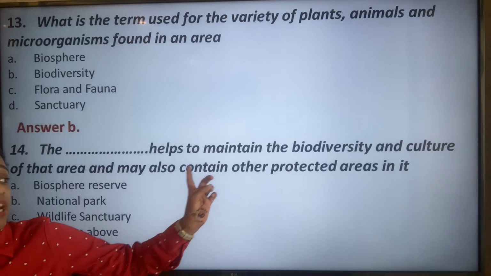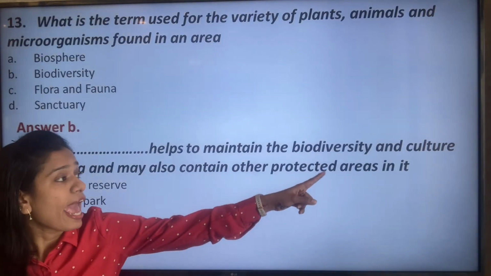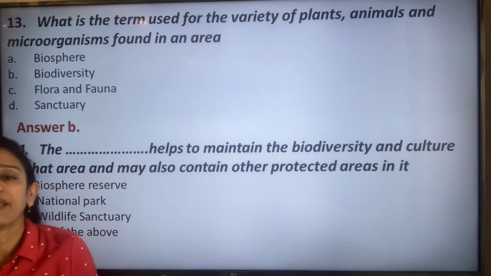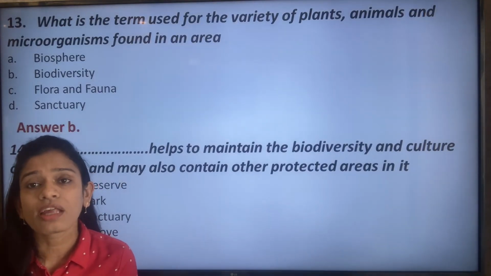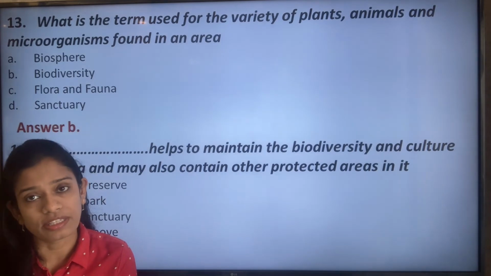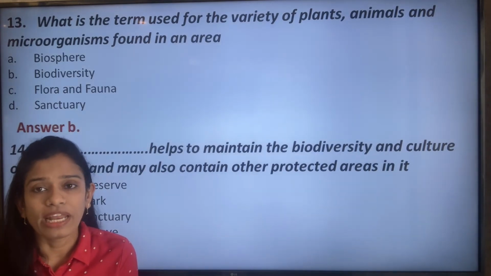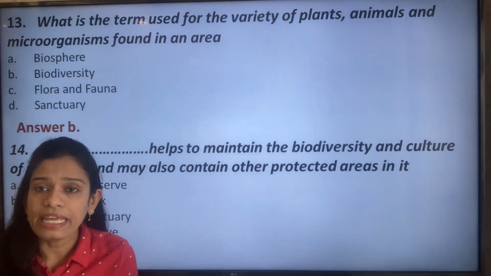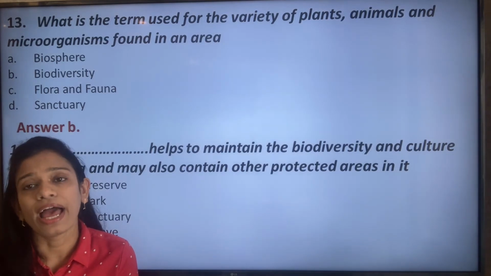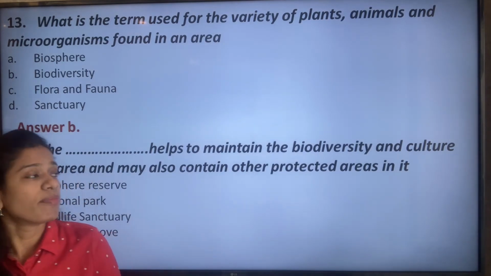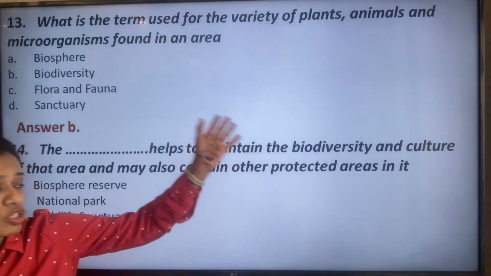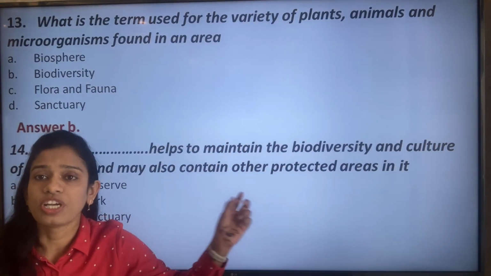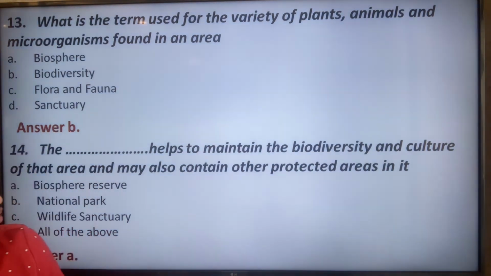When we are talking of biodiversity and culture, it is obviously the biosphere reserve, because national park and wildlife sanctuary mainly aim at the protection of the animals and the plants. It is the biosphere reserve which protects not only the animals and the plants but also the biodiversity and the culture of that particular region. So the correct answer is option A.